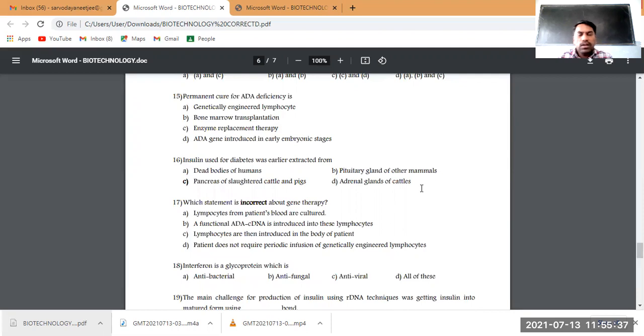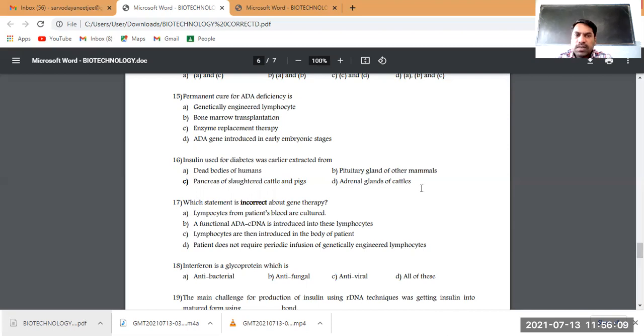Okay. Now one more application of biotechnology in the field of medicine. The question is: permanent cure of ADA deficiency is. So ADA deficiency is one of the diseases. Adenosine deaminase enzyme deficiency leads to SCID, severe combined immunodeficiency disorder.